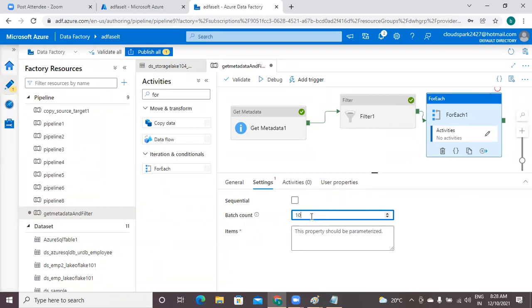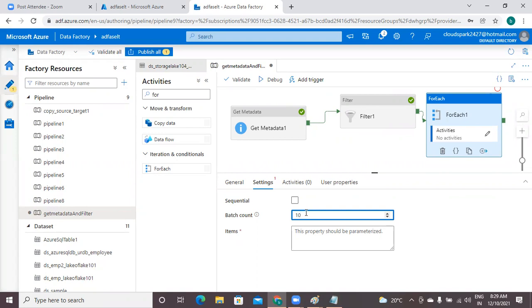So when to use sequential, when to use batch? Simply, if fewer files are there, go for sequential. If the number of files is more, go for batch. Of course, whenever you go for batch, you are going to use parallelism. That means more nodes will be engaged in the backend execution. Definitely your charges will increase. Got it? If price is a concern, go for sequential. One more answer: if price doesn't matter and only speed matters, and you have more files, go for batch.